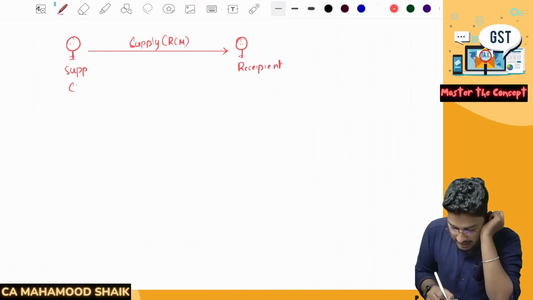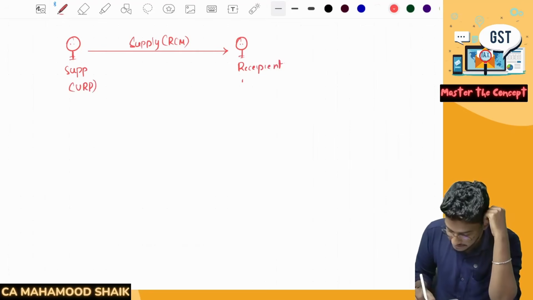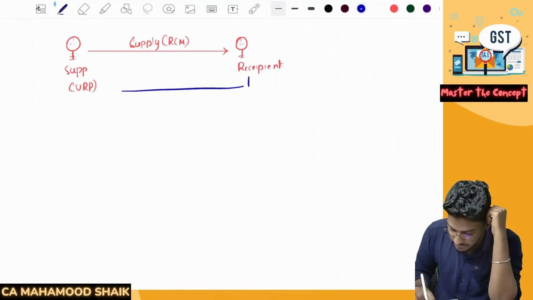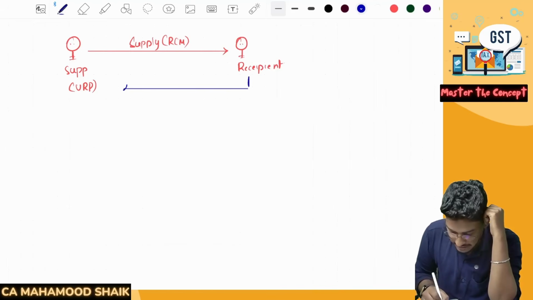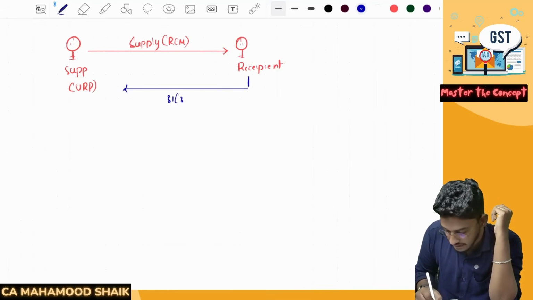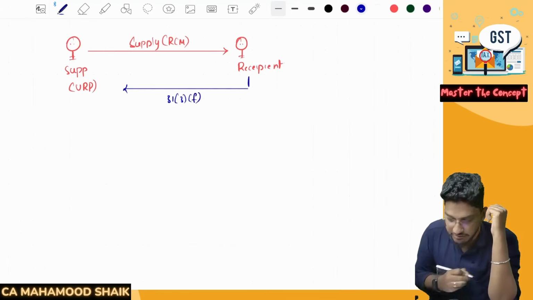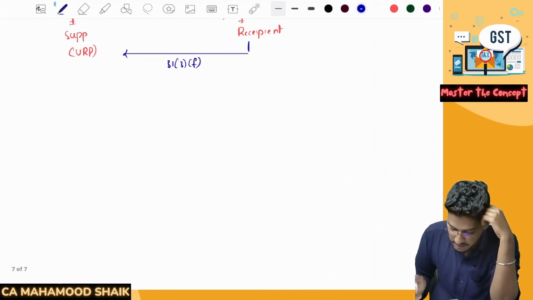Now, as I have told you, if the supplier is an unregistered person, then the recipient will generate the invoice. The recipient has to generate a self-invoice as per section 31 subsection 3 clause F. Now they are saying one more thing here.